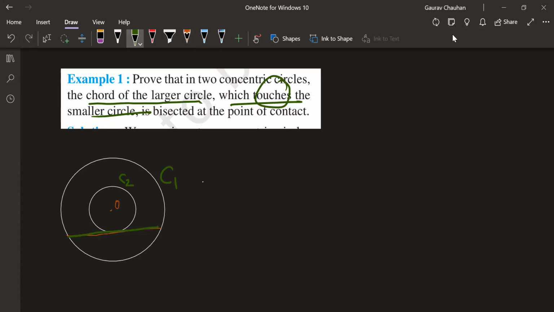Can you see this? We talked about it, that a tangent touches the circle at the point of contact. The chord of this larger circle which touches the smaller circle is bisected at the point of contact. Means here it is bisected, it is saying. That's what we have to prove. Okay with that? Take down the figure.